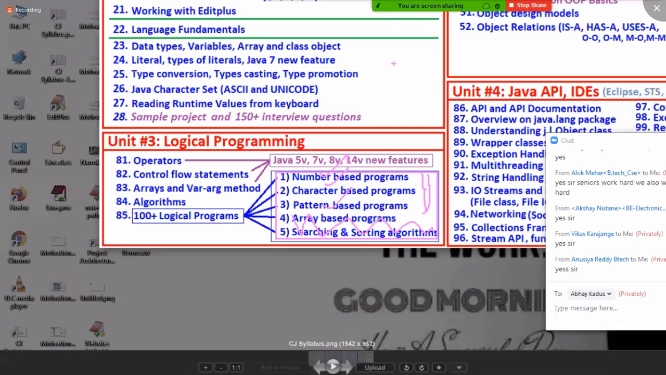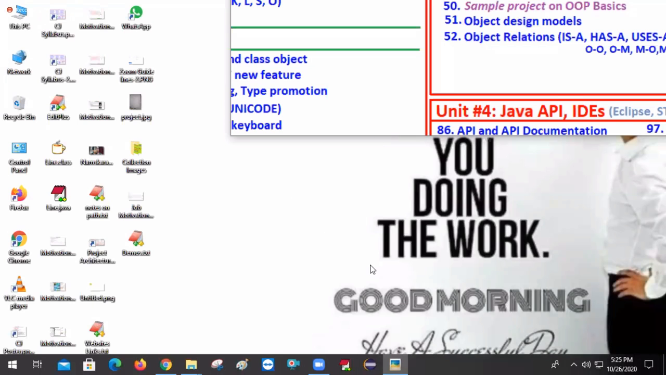Any pattern. Pattern means display stars, in an L shape, triangle shape, or reverse triangle shape. Like that you can take any pattern. There are so many websites and so many mobile apps. You can choose any resource. I don't mind.